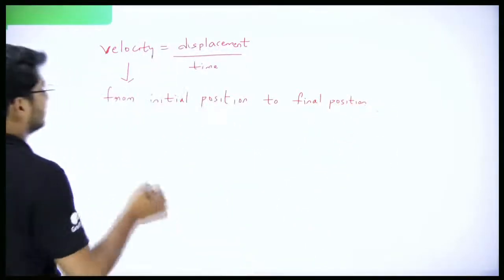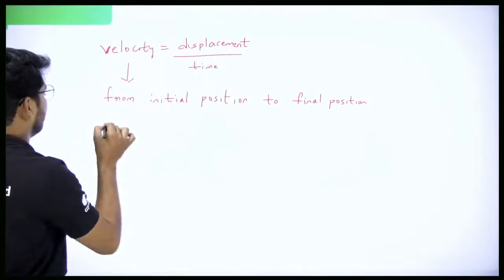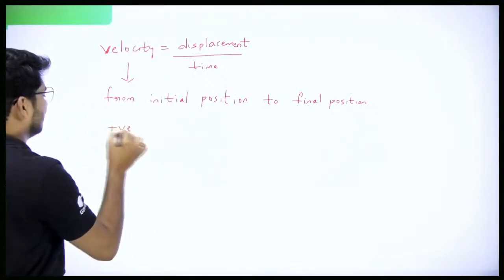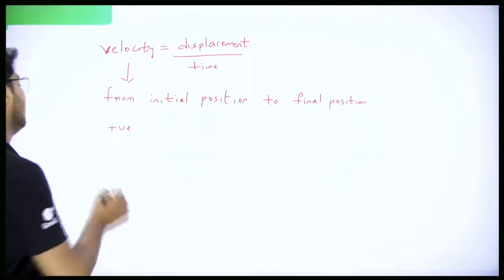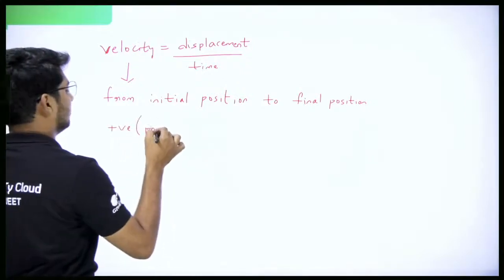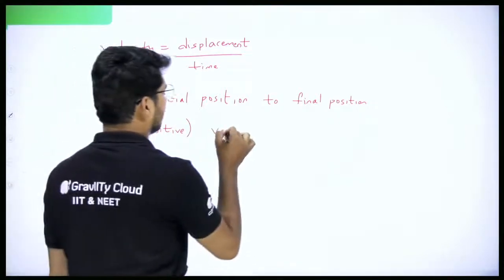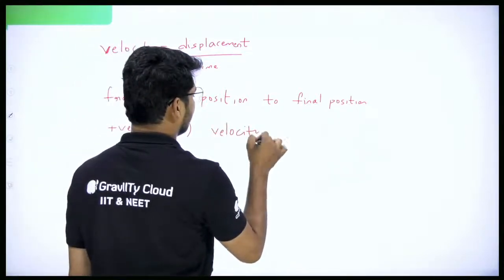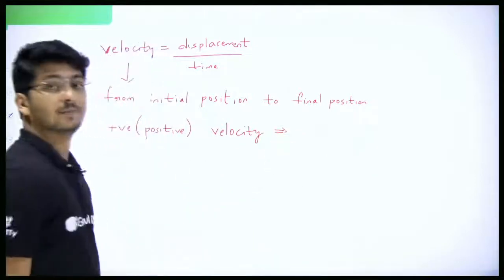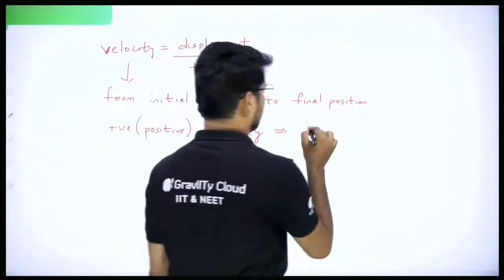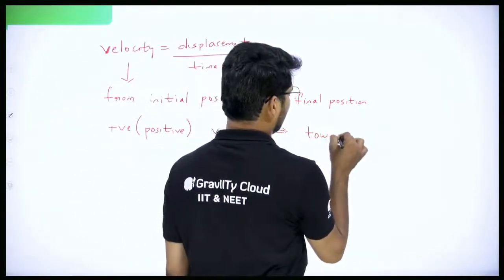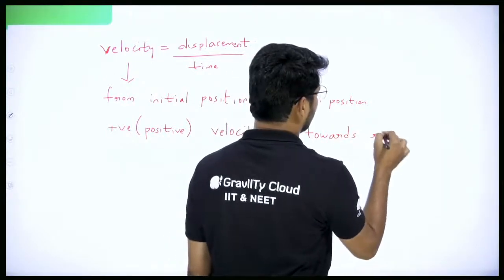And when I say positive, plus V plus and then VE, it means the short form of positive. So positive velocity, what is that going to be? Positive velocity will imply direction is towards right.